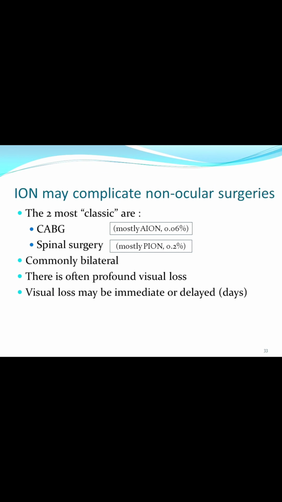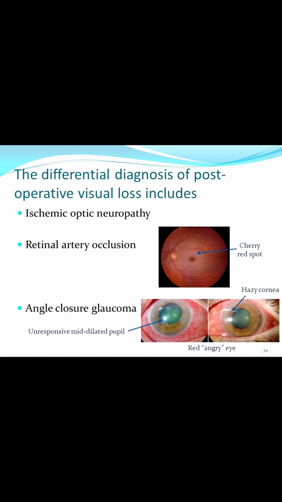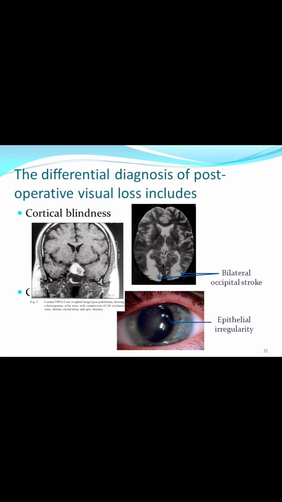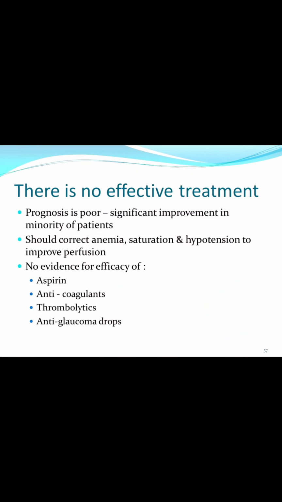ION may complicate non-ocular surgery, CABG, spinal surgery, where hypotension is the reason. Differential diagnosis of post-operative vision loss includes ischemic optic neuropathy, retinal artery occlusion, angle closure glaucoma, or cortical blindness. Bilateral occipital stroke can cause cortical blindness and epithelial irregularity. There is no effective treatment in post-operative cases. Prognosis is poor, with significant improvement in a minority of patients.